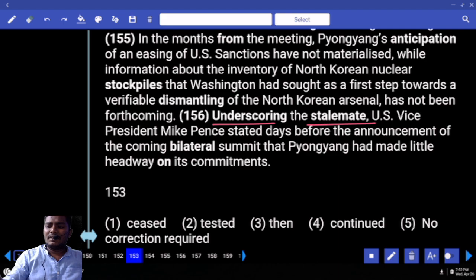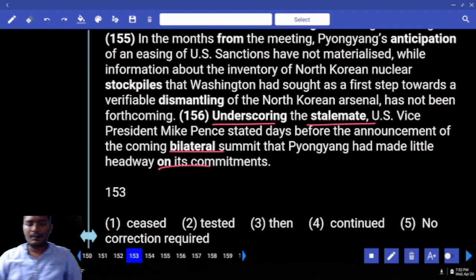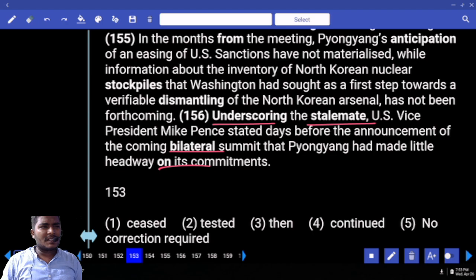Underscoring, stalemate, bilateral summit, on its commitments. Do you know the meaning of the word underscoring first of all? What do you mean by underscoring something? Control and U. Control U, what does it mean? Underscore means you highlight something. Write it down. Underscoring is nothing but highlighting.